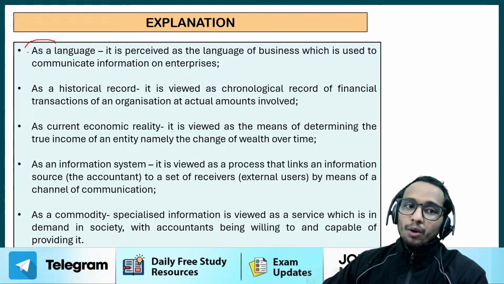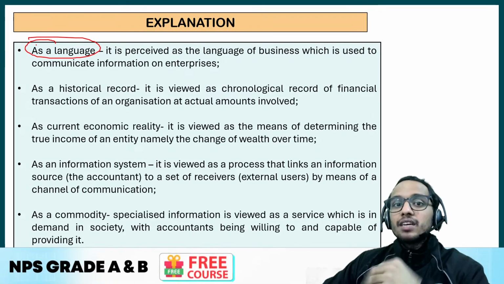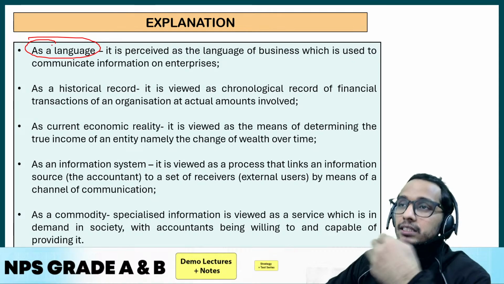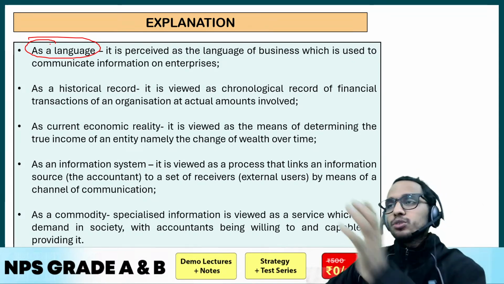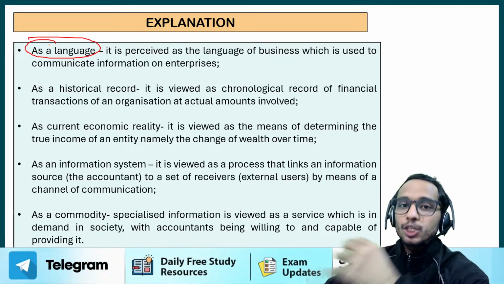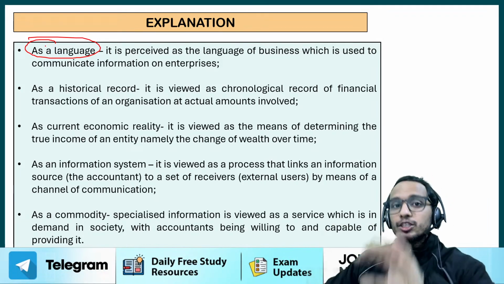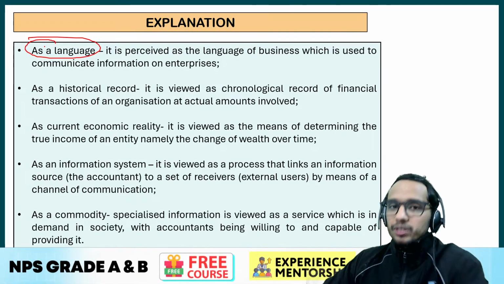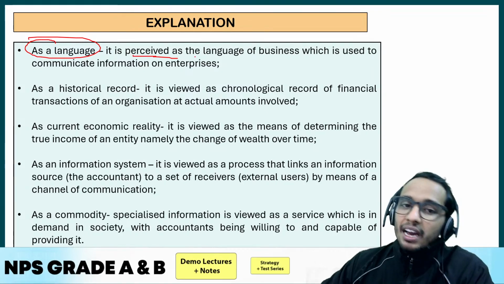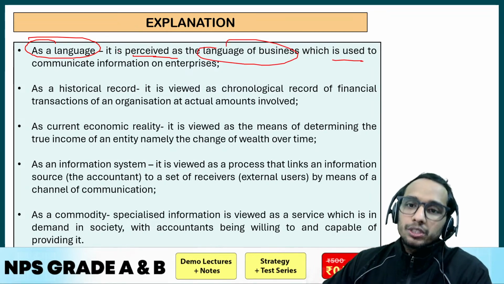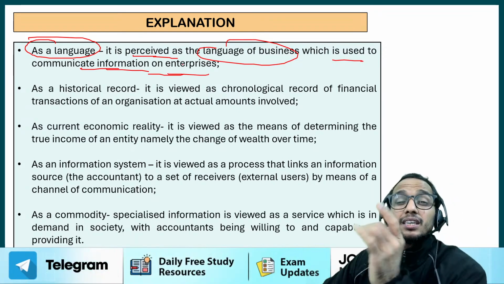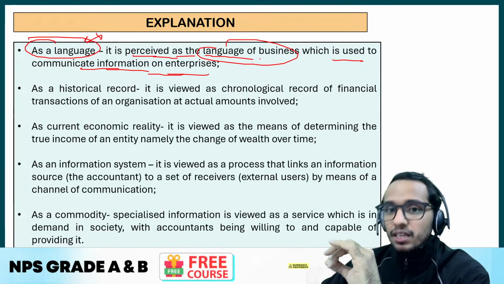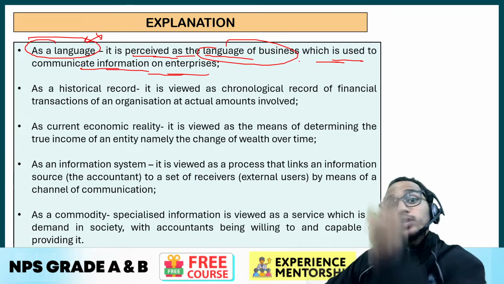When we talk about accounting as a language, what would be the definition of accounting? It's a language, right? It is communicating the accounting information to the external user. What events are actually happening in the organization, or what events have occurred during the particular year, that we are communicating as an accountant to the external users, isn't it? So it is perceived as the language of the business which is used to communicate information on the enterprise to the external users. This is the definition of accounting as a language, right?